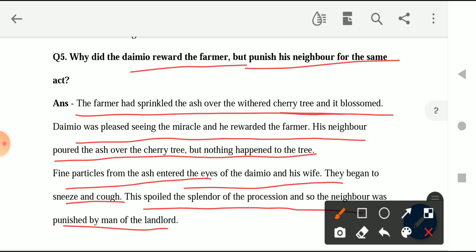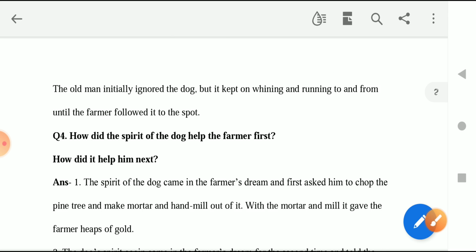So basically the neighbors spoiled the ceremony, right? The ceremony that used to happen regularly. They spoiled the ceremony, and in that anger, the man of the landlord punished the neighborhood couple. They beat the man, and he died at the end of the story, right?